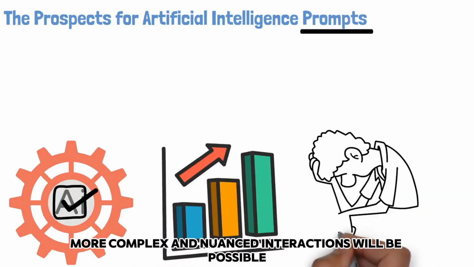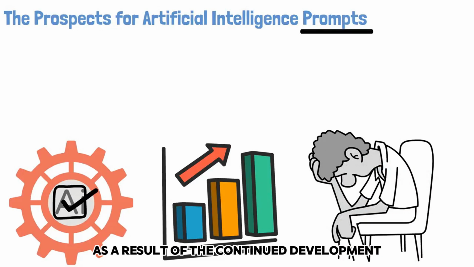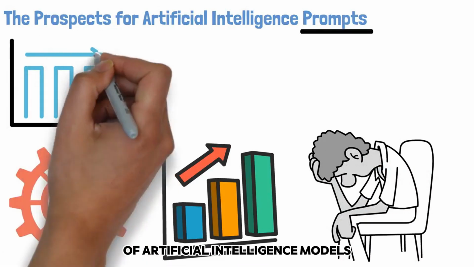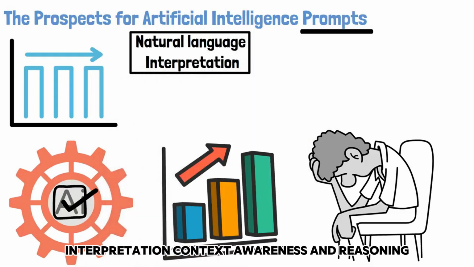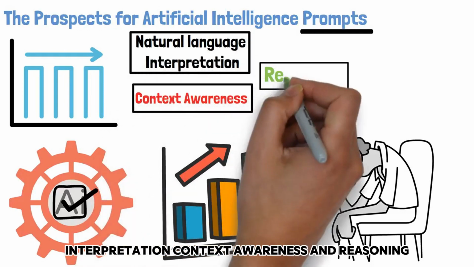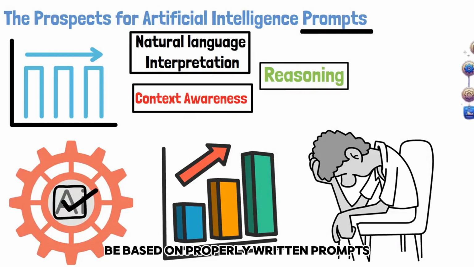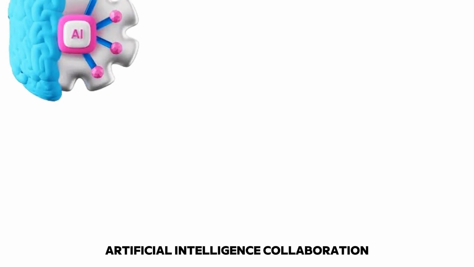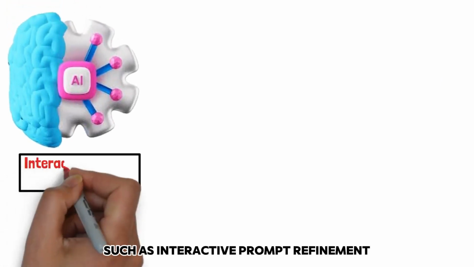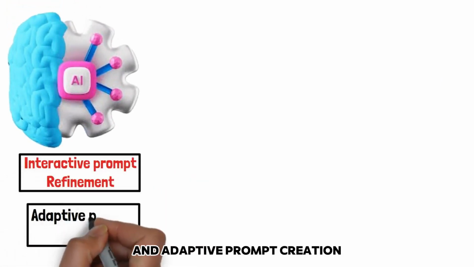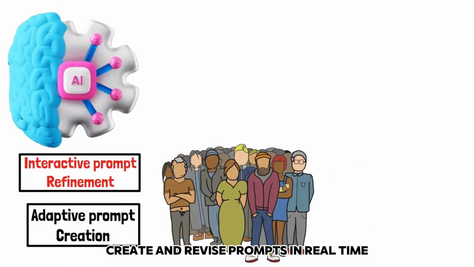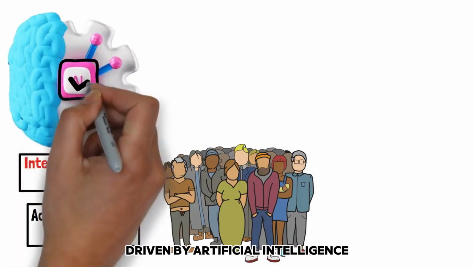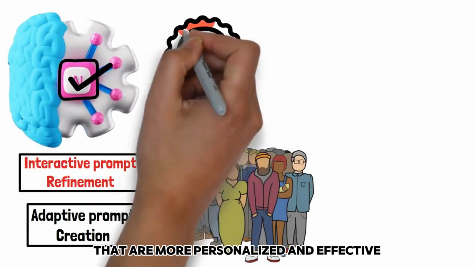More complex and nuanced interactions will be possible as a result of the continued development of artificial intelligence models that have improved capabilities in natural language interpretation, context awareness, and reasoning. These capabilities will be based on properly written prompts. Furthermore, developments in human-artificial intelligence collaboration, such as interactive prompt refinement and adaptive prompt creation, will enable users to co-create and revise prompts in real time, which will result in interactions driven by artificial intelligence that are more personalized and effective.